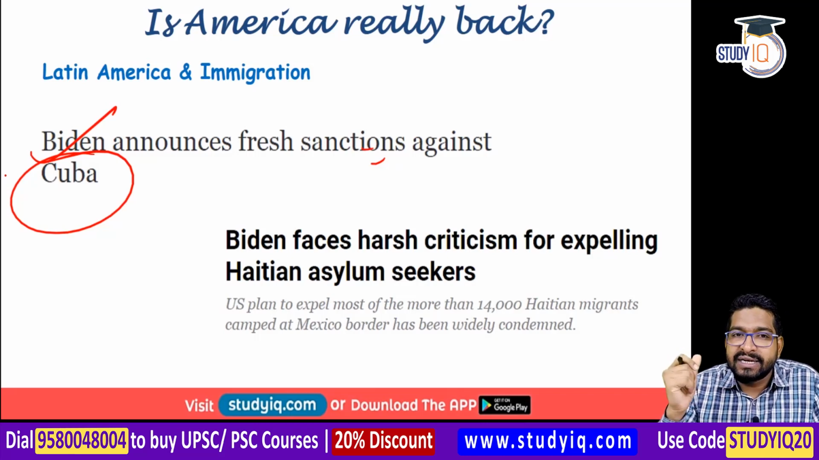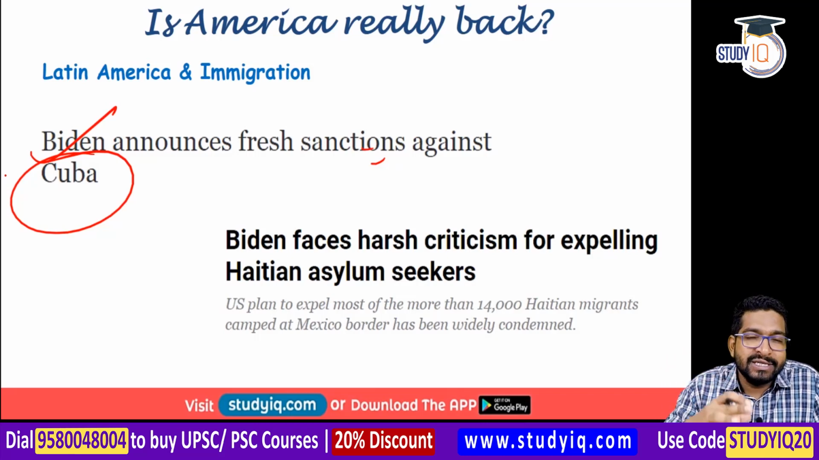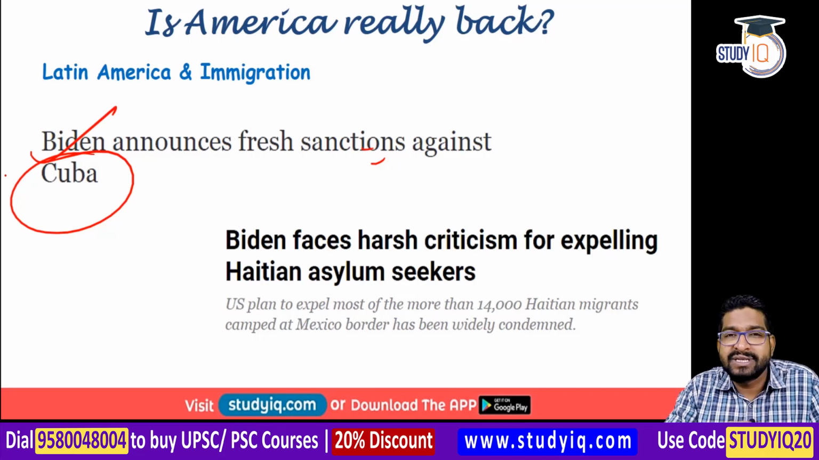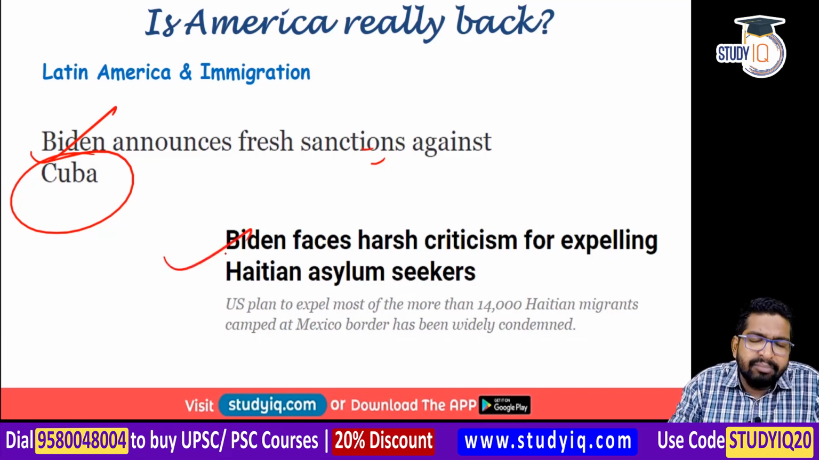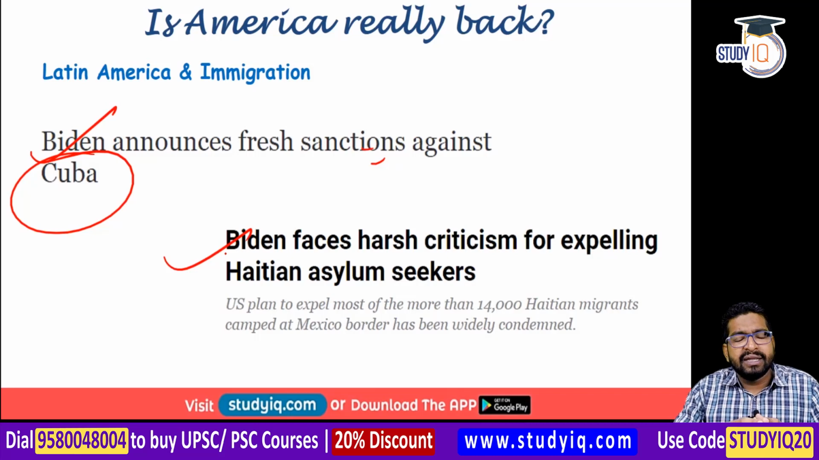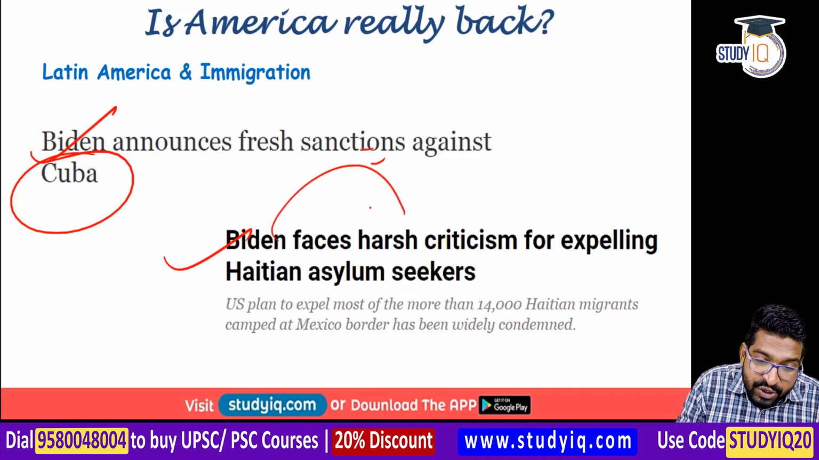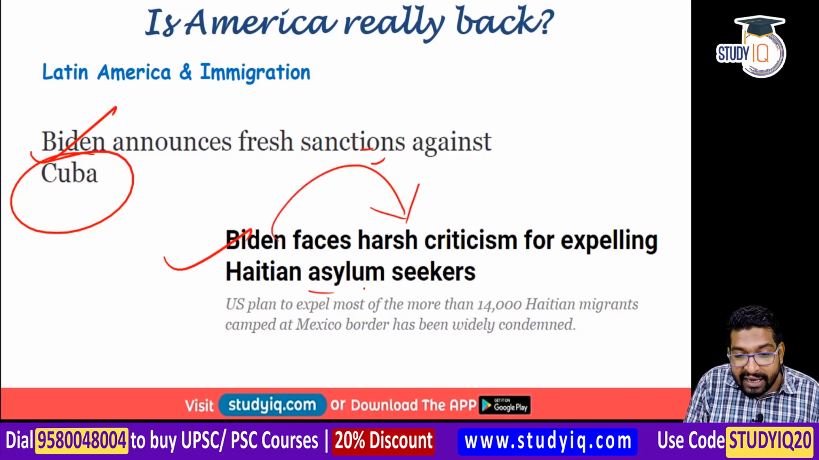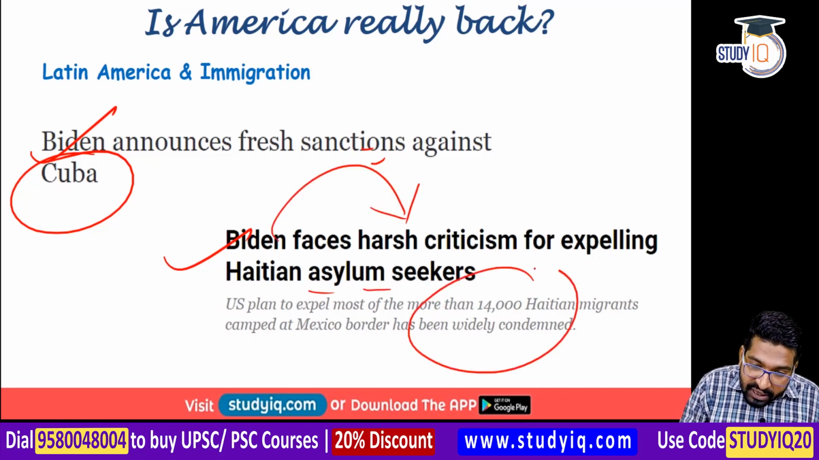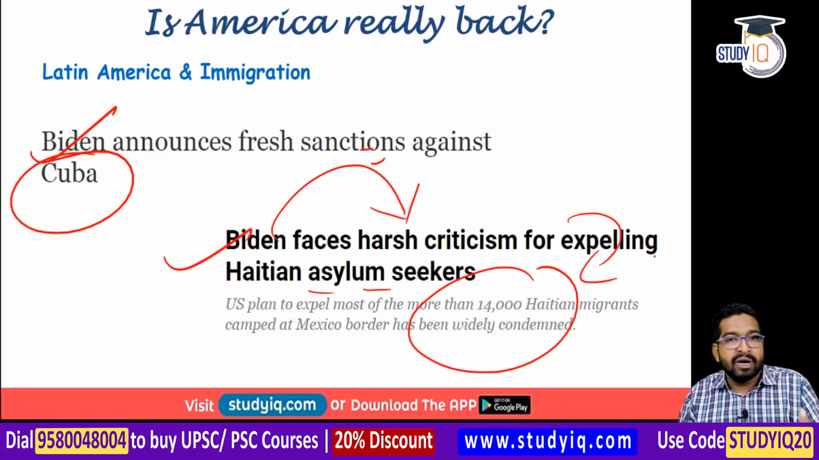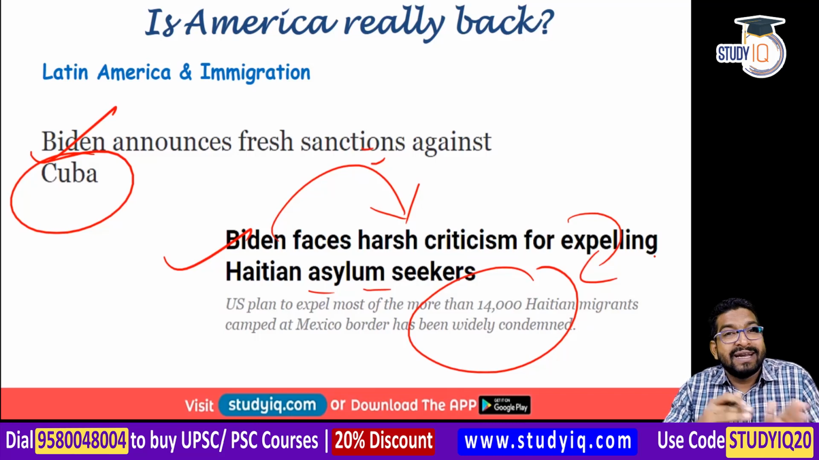Apart from that, recently we saw that political crisis is going on in Haiti, where its president has been assassinated, right? In Haiti, many people have been leaving and they want to take refuge or asylum in United States of America. And you can see the news here. Biden has faced harsh criticism for expelling Haitian asylum seekers. About 14,000 Haitian migrants are camped at Mexico border, and most probably they'll be sent back, right?